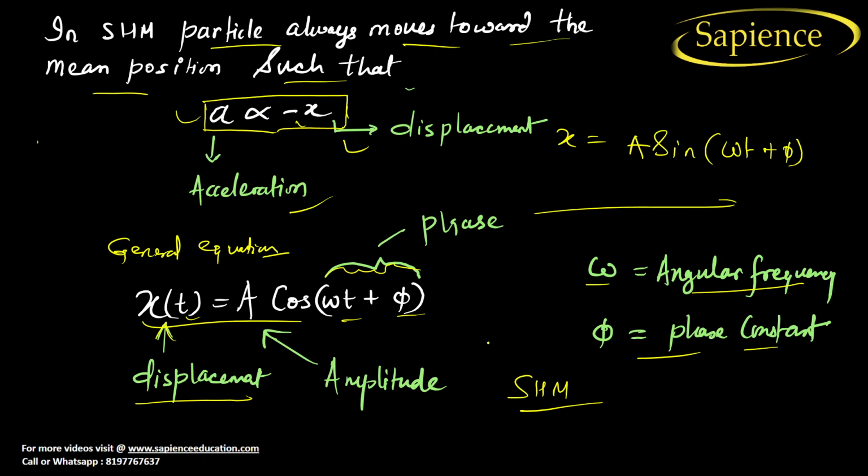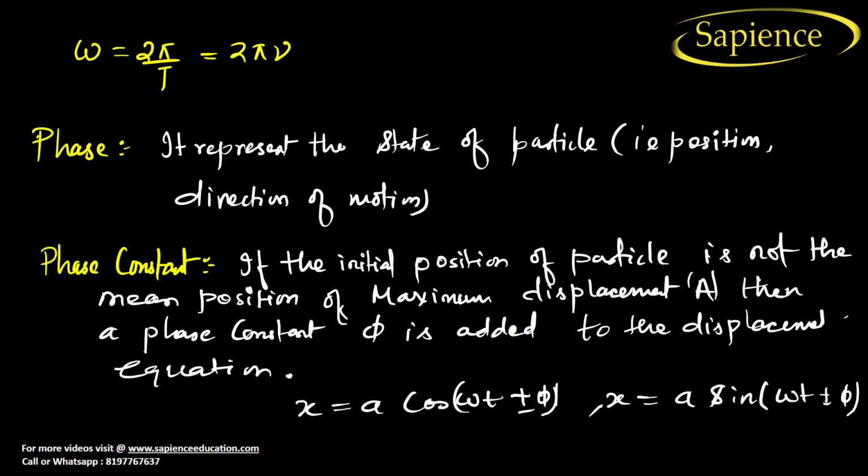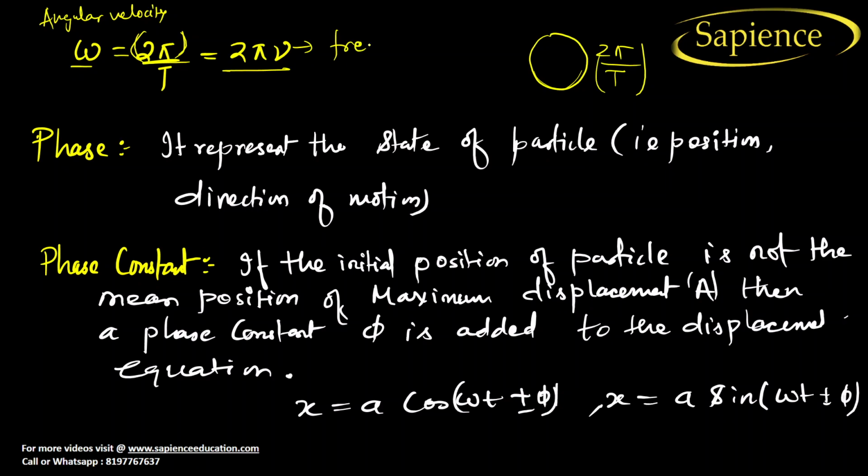Now let us give an example. Omega is our angular frequency. This is equal to distance by time. As we know, in a circular motion, the total angle covered is 2 pi, and the time taken to complete one circular motion is T. So finally, omega, that is your angular velocity, can also be written as 2 pi by T or 2 pi nu, where nu is the frequency. Nu is also known as frequency.